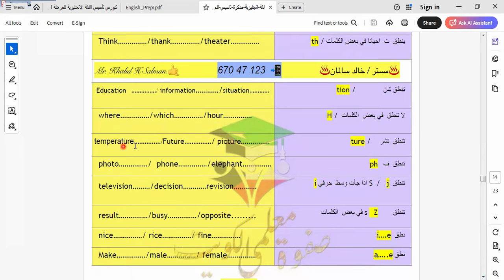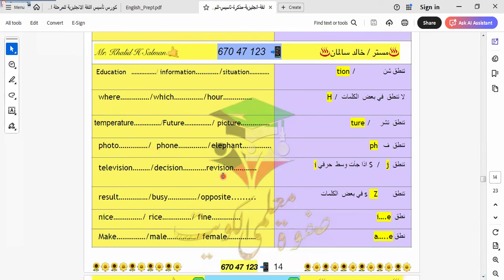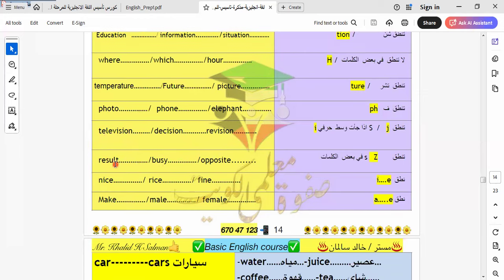Here we have temperature, future, picture. PH is pronounced as F: photo, phone, elephant. Television, decision, revision. These are pronounced with a J sound. Result will be pronounced as what? S is pronounced as Z: result, busy, opposite.